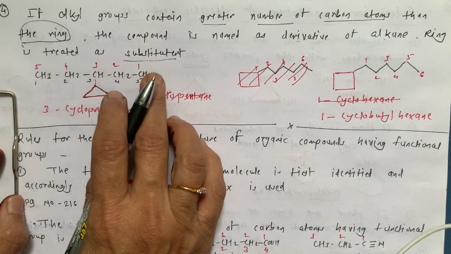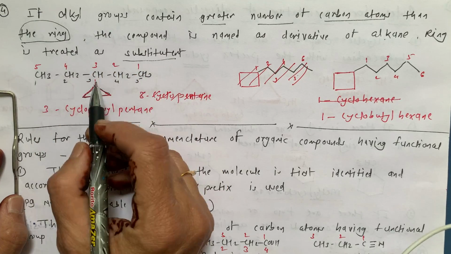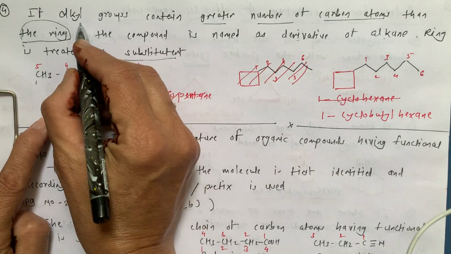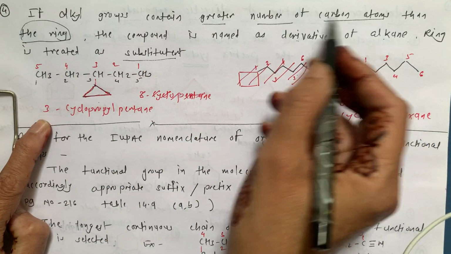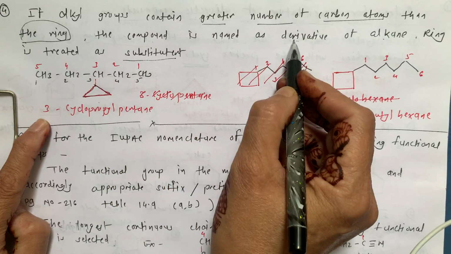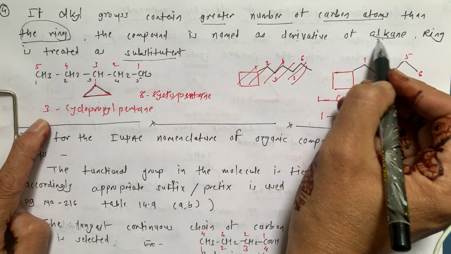So the chain is of 5 carbons while the cyclic compound is of 3, and that's why the alkyl group contains a greater number of carbon atoms than the ring. The compound is named as a derivative of alkane.